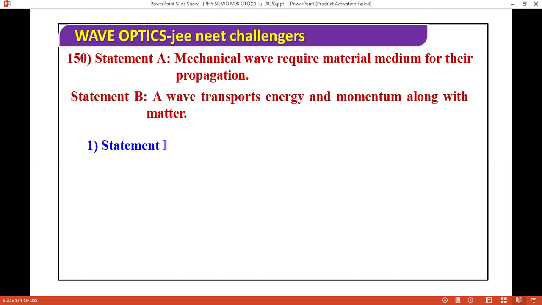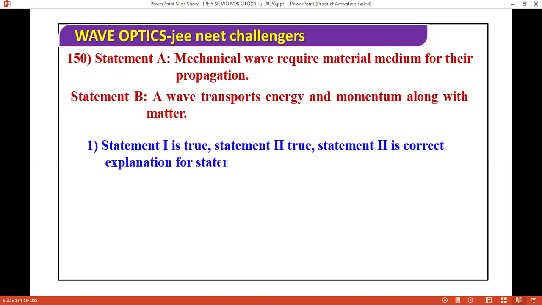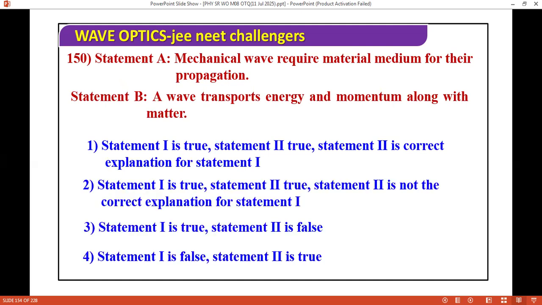This one: mechanical waves require a material medium for their propagation, and a wave transports energy and momentum along with matter. So we have to find the correct answer here. Statement one is true. Statement second is false: a wave transports energy and momentum along with matter. You see here, we are talking about momentum, so there is a contradiction in momentum.